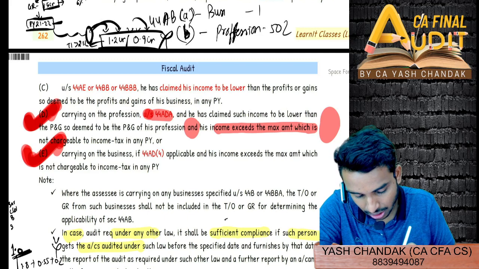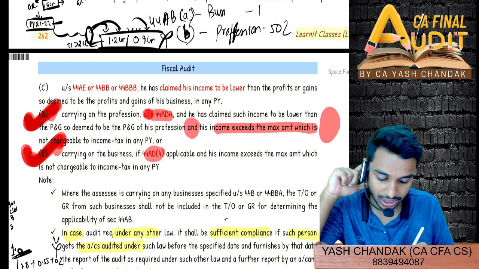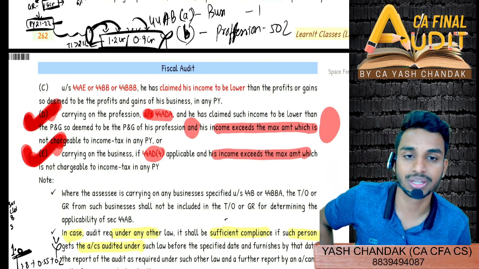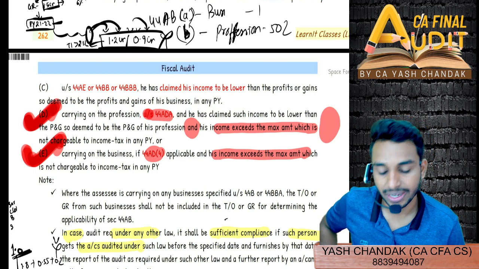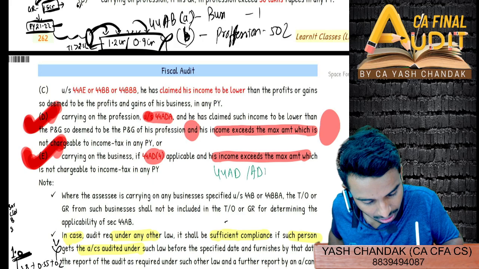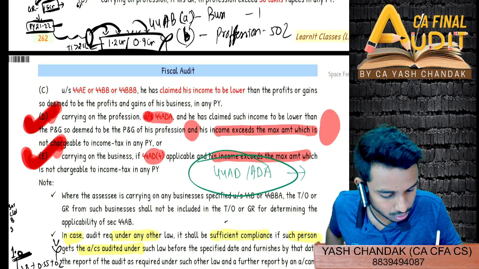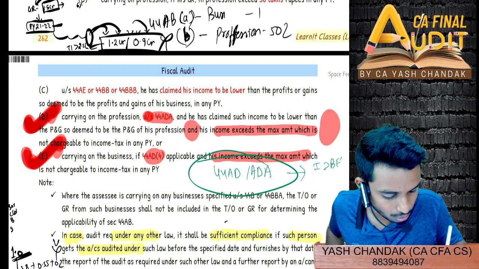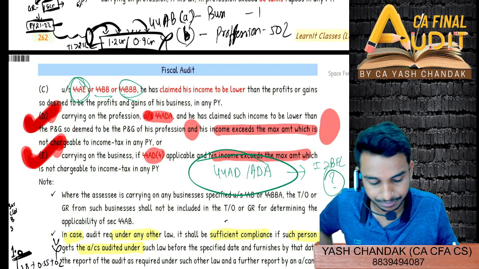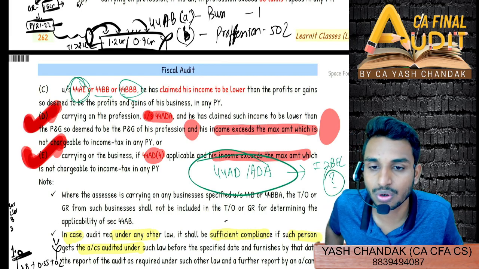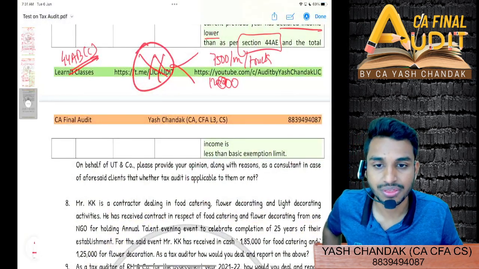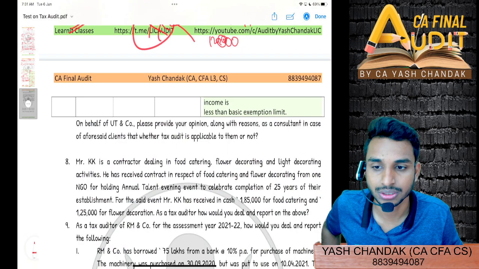Similarly, in clause E, you will have to get your books audited if 44 AD subsection 4 is applicable and your income is exceeding the maximum amount which is not chargeable to income tax. Just remember that for 44 AD and 44 ADA, you will also have to check whether the income exceeds the basic exemption limit or not, but not in the case of 44 AE, BB, BBB. Everyone clear? Any doubt?